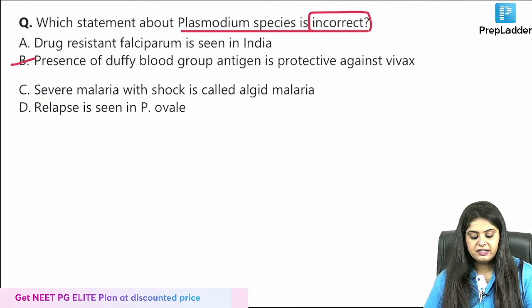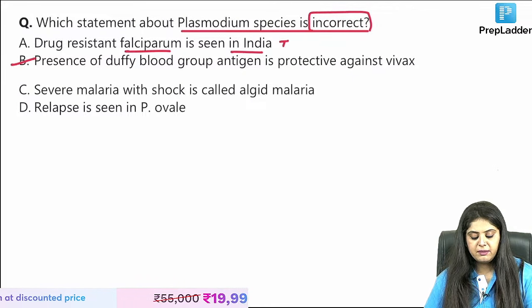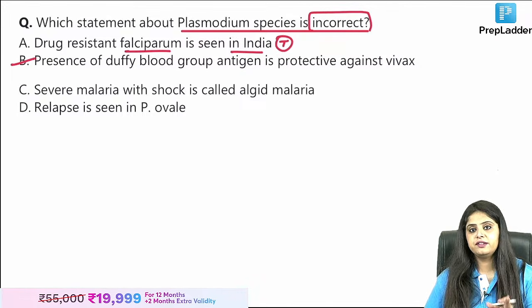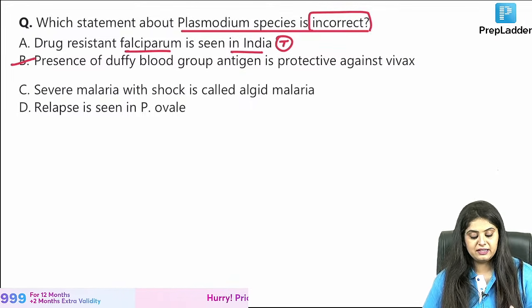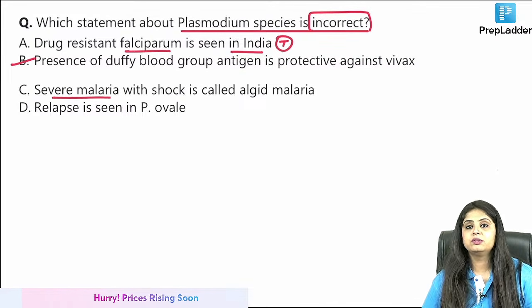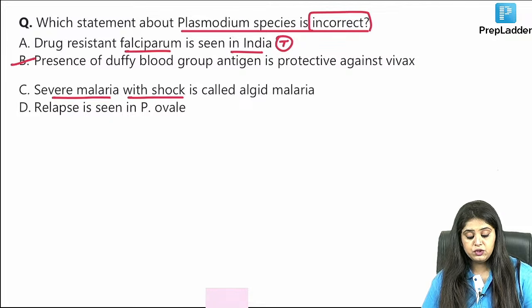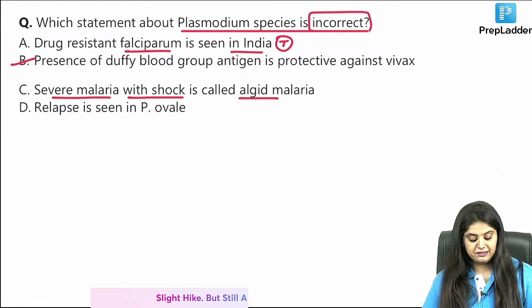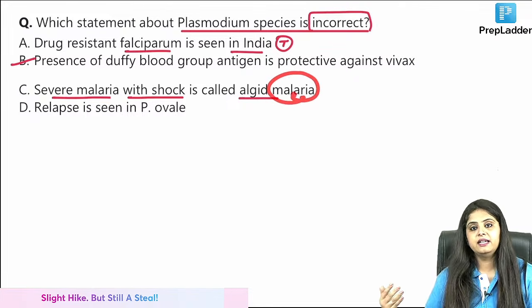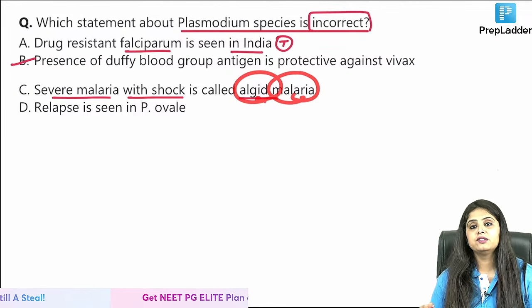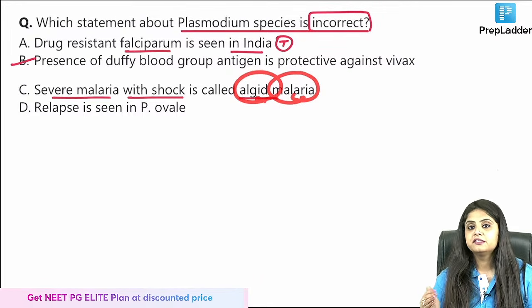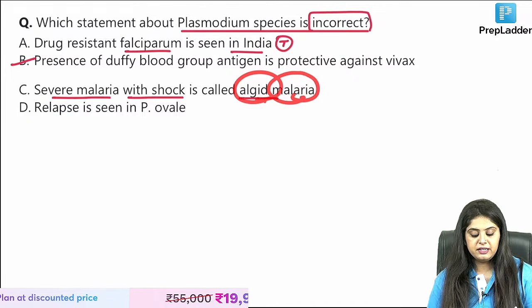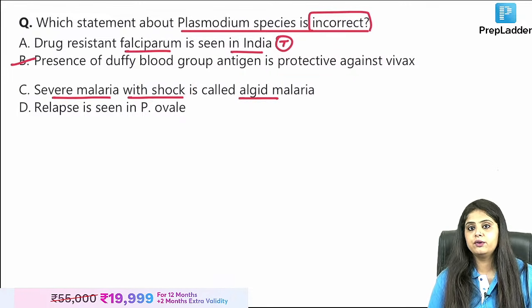Okay, let's see. Drug resistance falciparum is seen in India. Ma'am, India is not for beginners. Drug resistance, everything is seen in India. So we accept that. Okay, what is severe malaria? Severe malaria with shock is called algid malaria. Yes, I want to tell you, algid means that the patient has gone into circulatory collapse, or circulatory failure. In simple words, it's a malaria patient that has gone into shock.